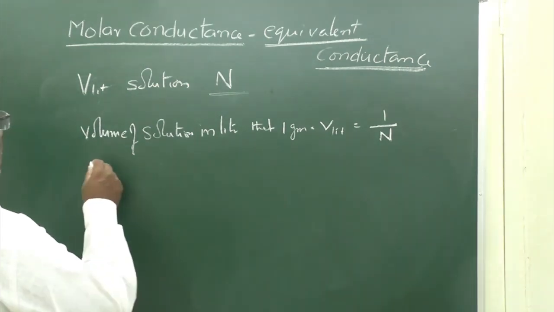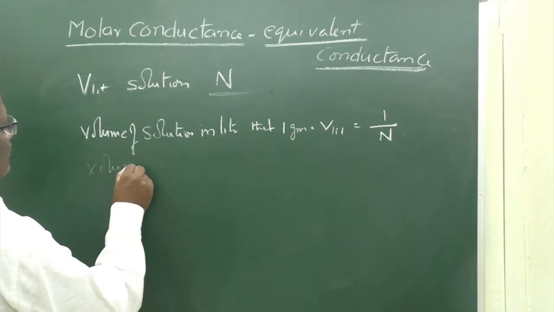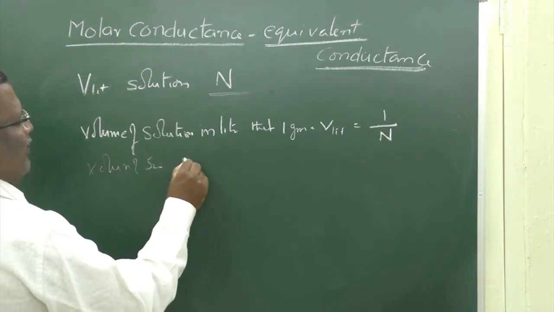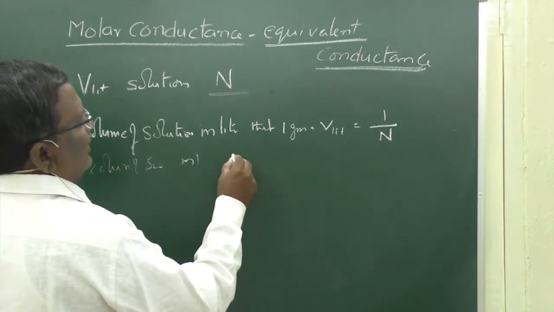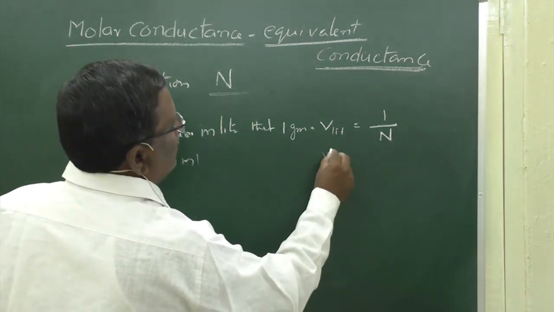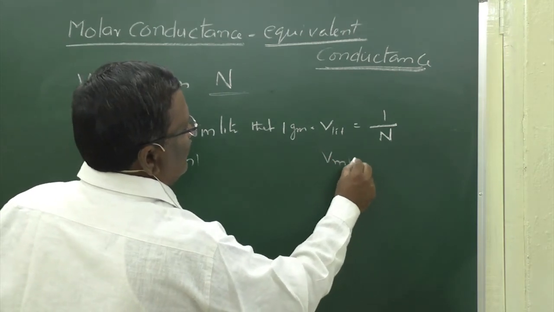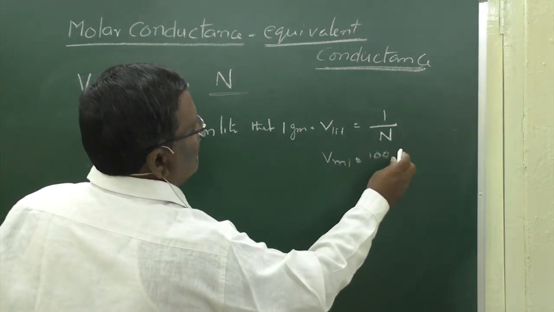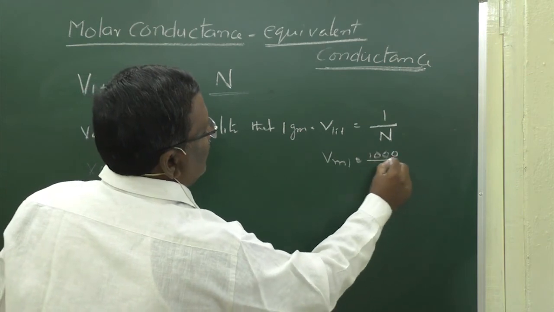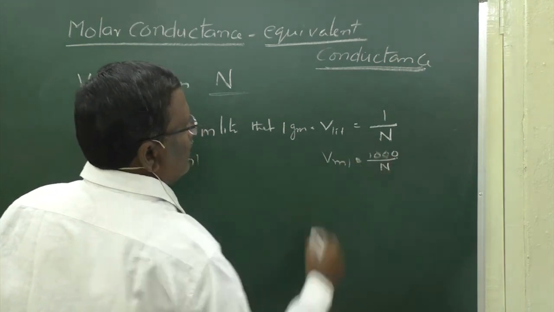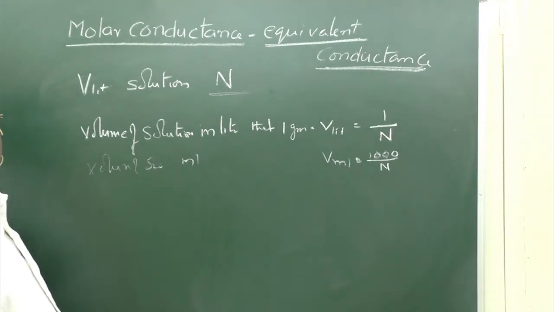Now, the volume of solution in ml that contains 1 gram equivalent weight of solute, V ml, is equal to 1000 by N.